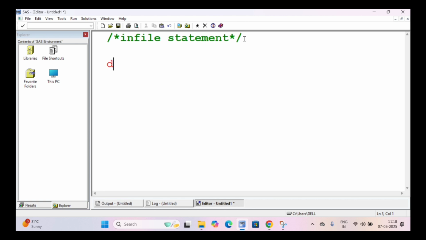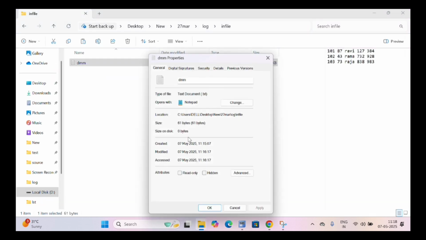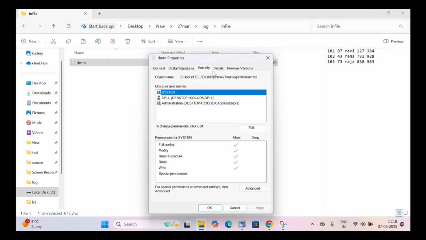Save. So here I'm typing data, and what is the text document name? DMM. That only we will write as the data set name. Then in the file, double click on this, go to properties, go to security, and copy this path. We have to copy this entire path.